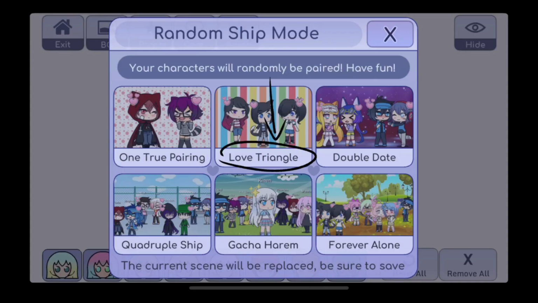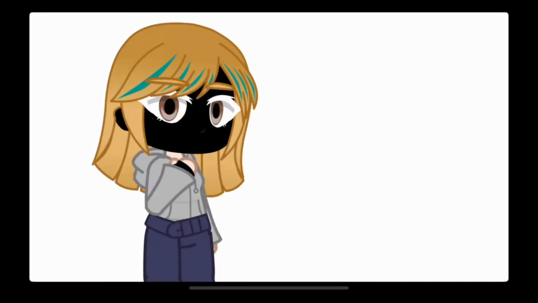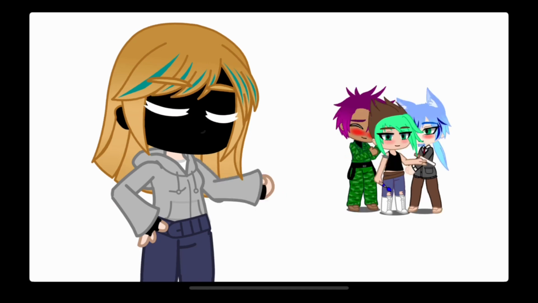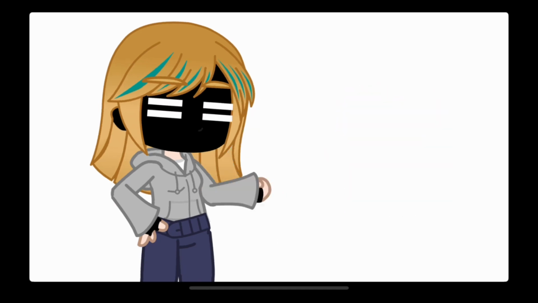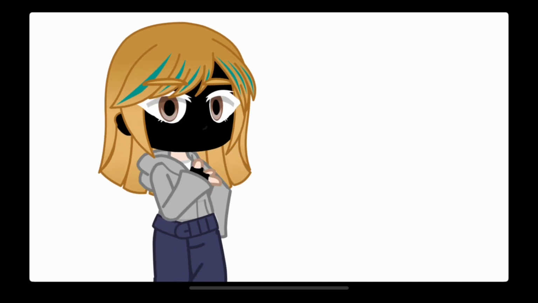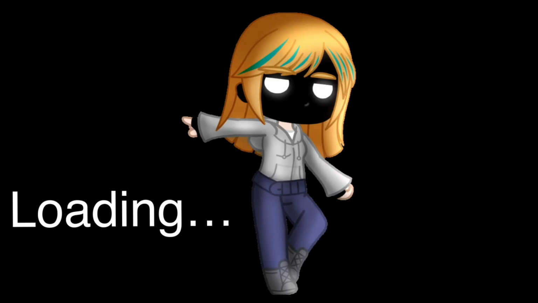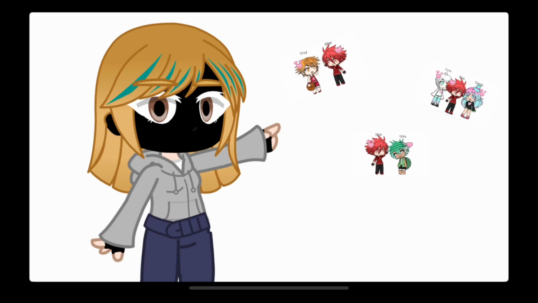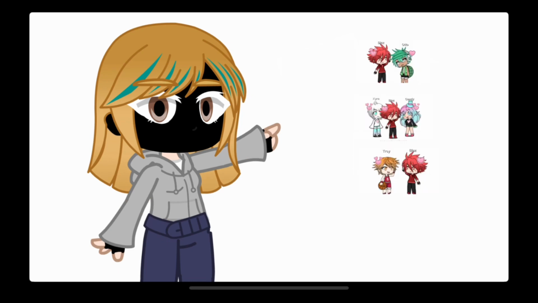Next, I'll press the second one, and I get the first one again. One thing to know about the multi-ones, like the triangle, is that these can represent multiple forms of relationships, like love triangles, poly relationships, polygamy, and more. It just depends on you as the writer, and how you as the writer want to represent those characters and their relationships. Now, these can be put into any order story-wise, but for me, I'll just put them in order the way that I made them.